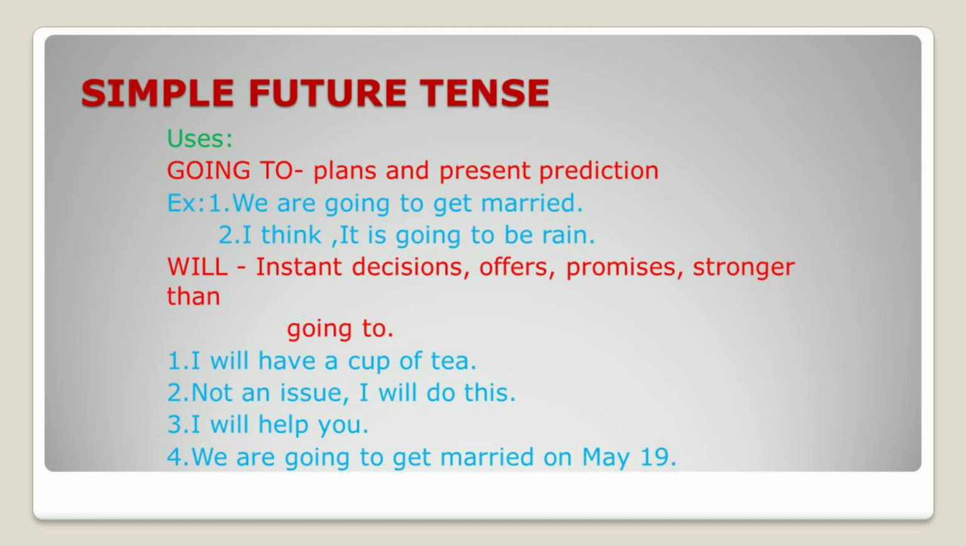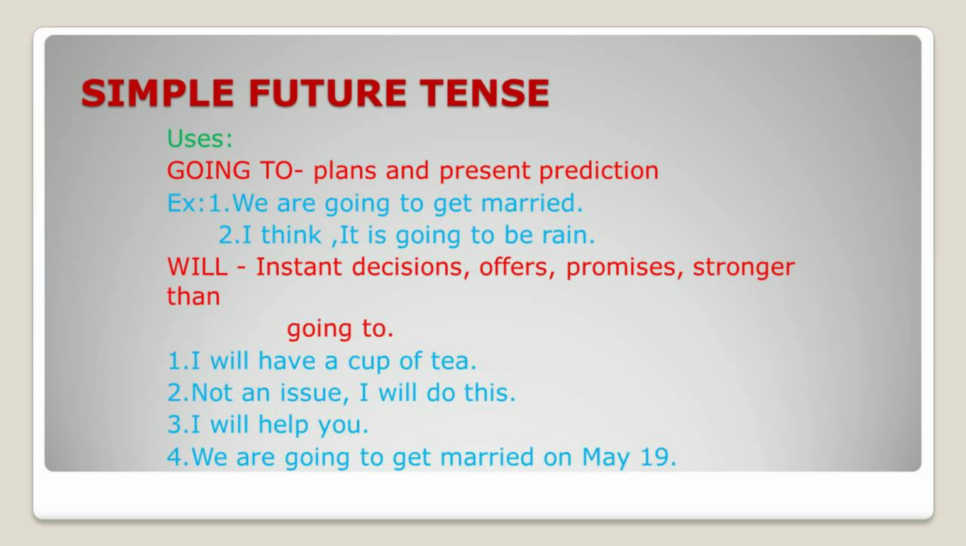Then, as I already told you, will is stronger than going to. We are going to get married means you have planned, but it's just a plan. Here, we are going to get married on May 19. So it is a fixed one. It is stronger than going to. So you have seen the uses of going to and will here.